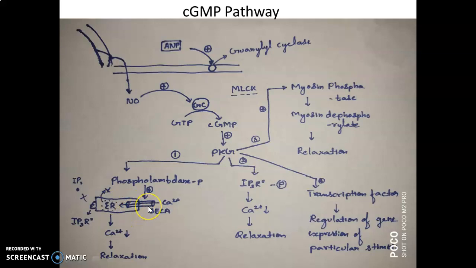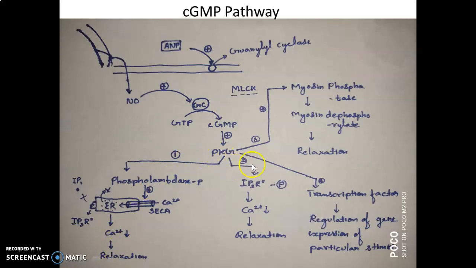Thus, it leads to decreased calcium ions outside the endoplasmic reticulum. Thus, there is no contraction, as the calcium ions decrease, and there is relaxation. This is the first function of protein kinase G.